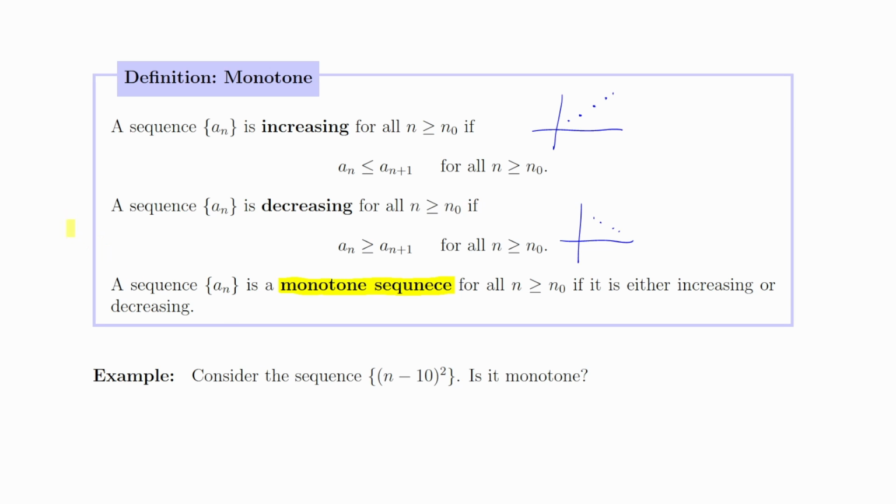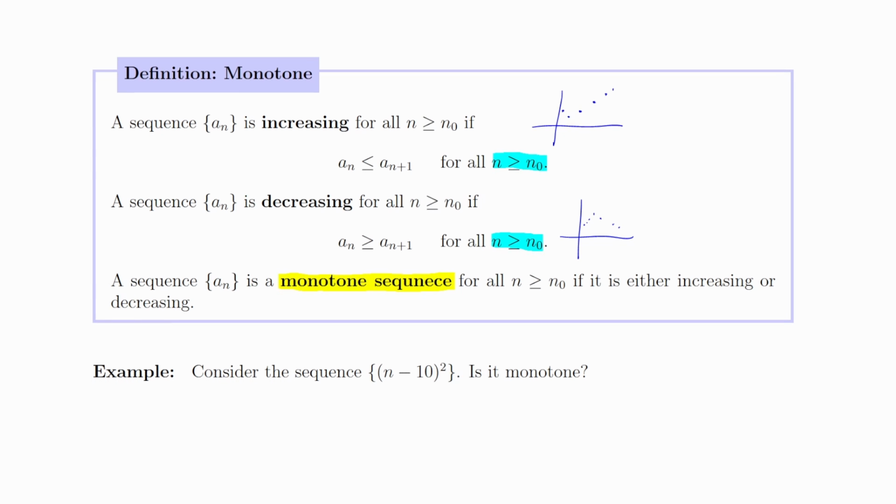Now, we also want to be a little bit careful when we talk about a sequence. We don't really care that much about the first couple of terms. That's what this business here is saying: if we call a sequence increasing, it may not be increasing for the first couple of terms, right? Maybe the first term is bigger, it goes smaller, and then it starts getting bigger again. We still call this an increasing sequence. It just doesn't start increasing until n is 2. Or here, if I have a couple of terms where it's getting bigger and then smaller, this doesn't start decreasing until n is 3. We can still call it a decreasing sequence, right? So these are both monotone.